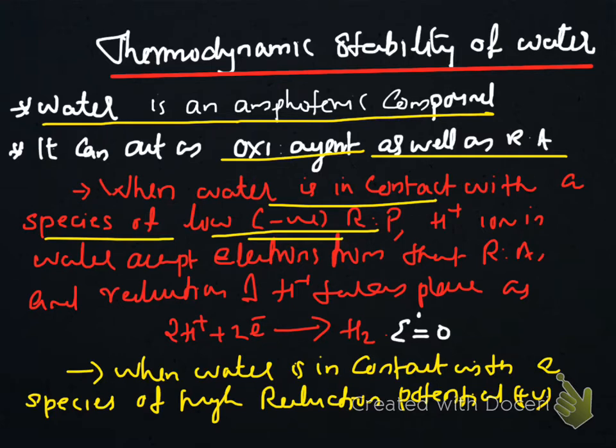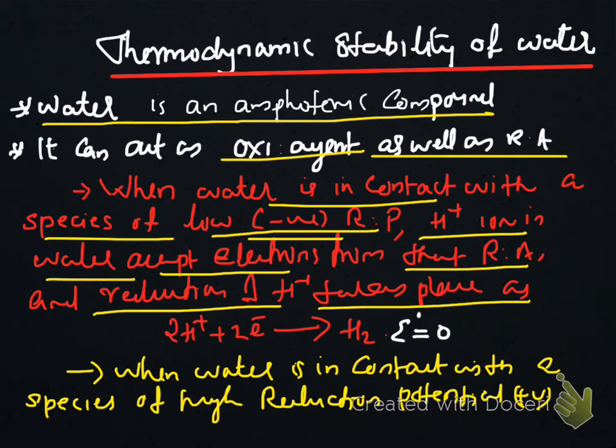The H plus ion in water accepts that electron from that reducing agent and reduction of H plus ion takes place to hydrogen. An equation can be given as 2H plus plus 2 electron gives H2. Here E0 is found to be 0.